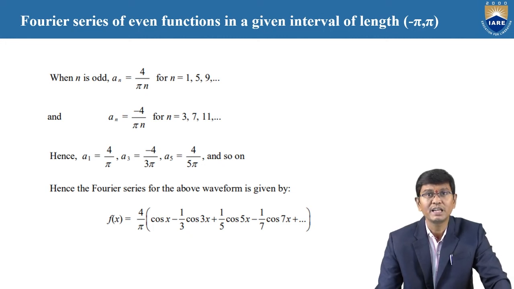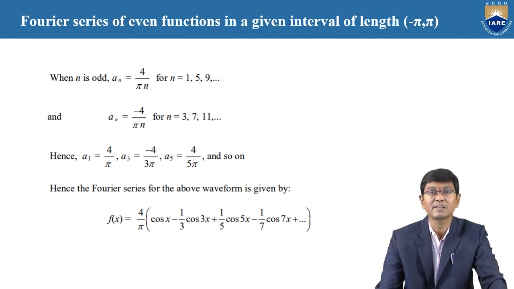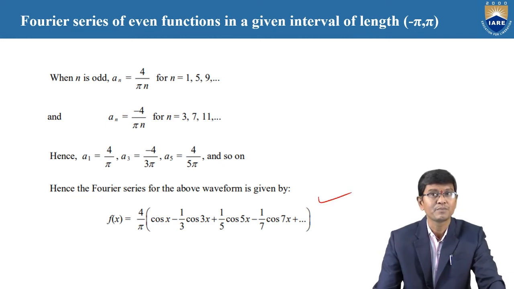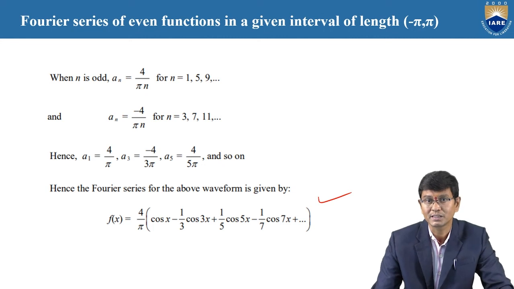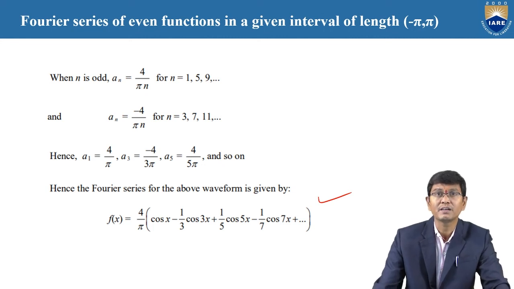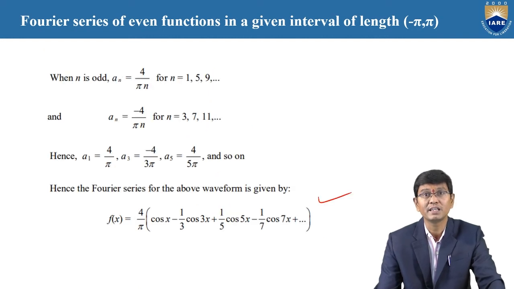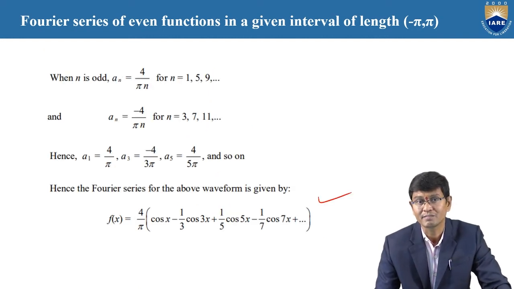Therefore, using all those values of a naught, an and also the values from equation 1, f of x equal to 4 by pi into cos x minus 1 by 3 into cos 3x plus 1 by 5 into cos 5x minus 1 by 7 into cos 7x plus up to so on. Because the value of a naught is equal to 0, the starting term is not involved.